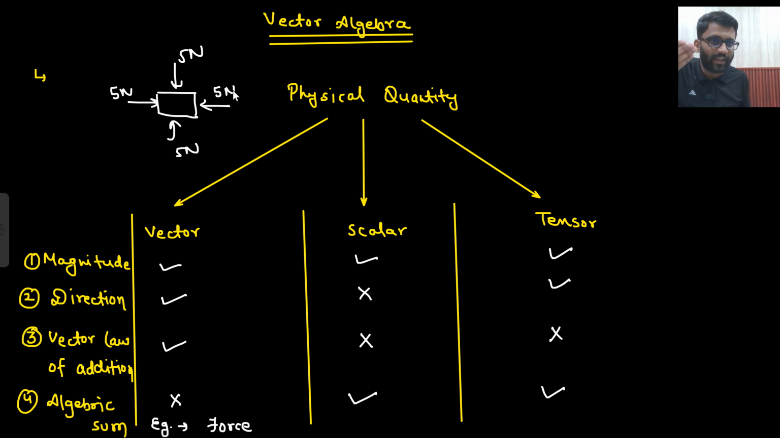There is importance of direction. If I am applying 5 Newton force, then this is the way it is going. If I am applying 5 Newton force here, then this is the way it is going. So there is importance of direction. So that is known as a vector quantity.